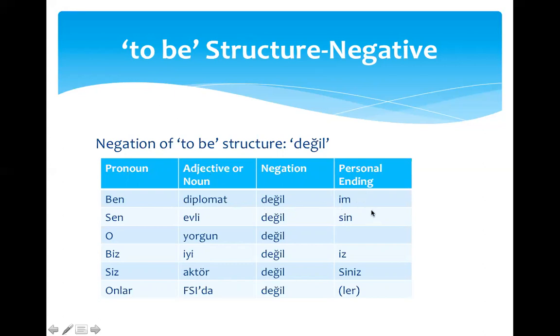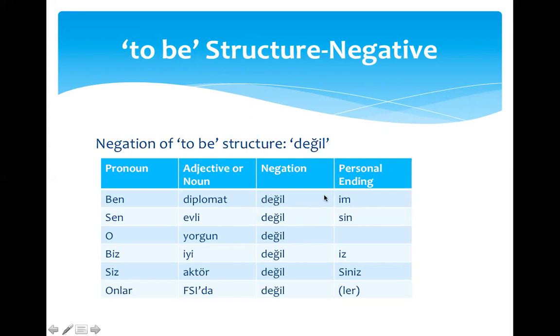So this reads as ben diplomat değilim. The common mistake here is trying to keep the im with the adjective or noun, but don't forget that personal endings always have to be in the end. Since we have değil here as a marker of negation, we have to attach our personal ending to it.